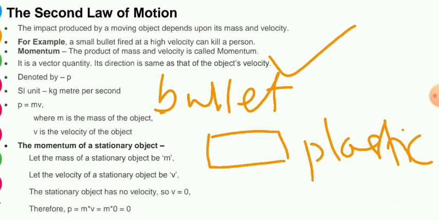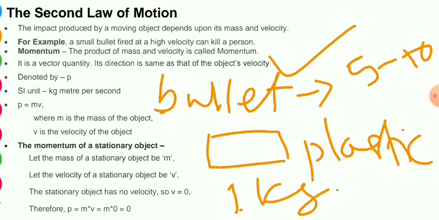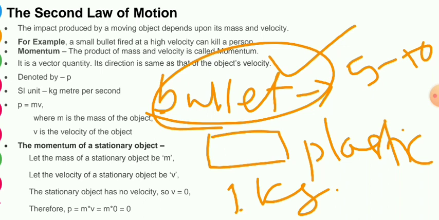Here you can say the mass of the bullet may be 5 to 10 gram, but the plastic may be 1 kg. Still the bullet will affect more, because the average speed or velocity of the bullet may be 300 to 500 meter per second.